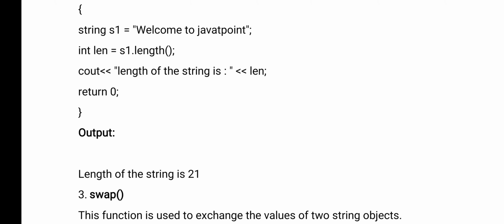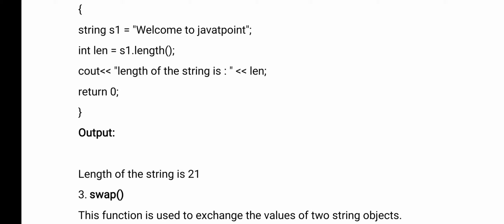Now here I have declared one string. See, here I have declared a string in the second method. The first method is a character array, already I have explained. What was the second method? We declared a string by using a string data type. So here string is a data type. s1 is the name of the variable which is holding a string. What is the string here? Welcome to Java point. Example, welcome to Java point is a string. Where we are storing that? In s1 we are storing. And what is the type of s1? String. This is the second method.